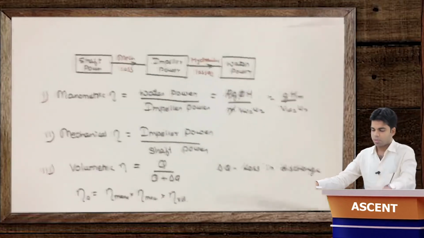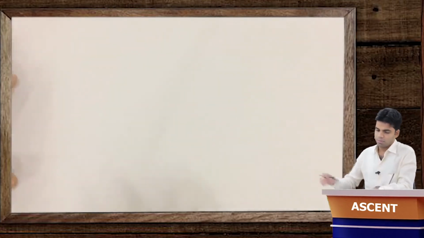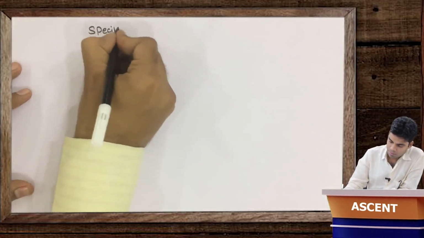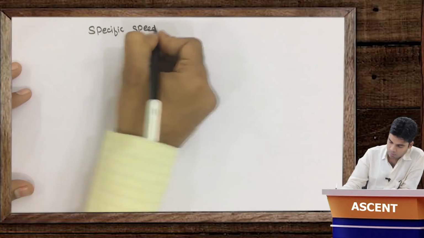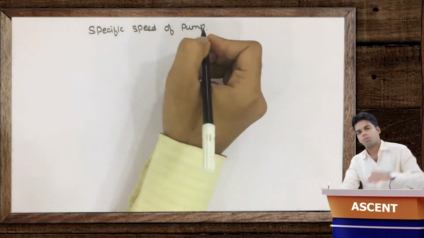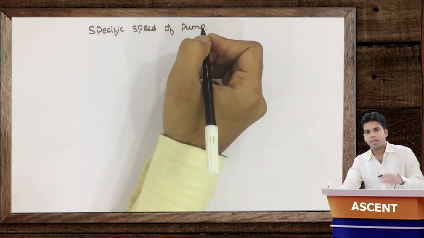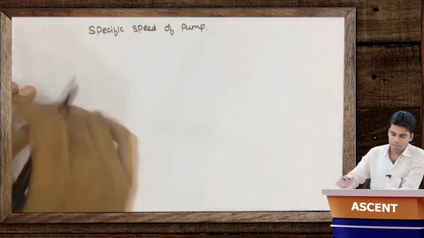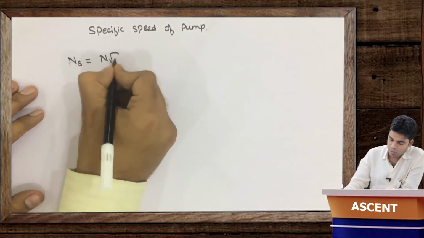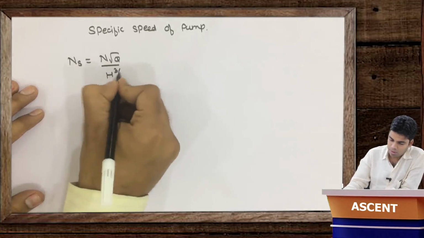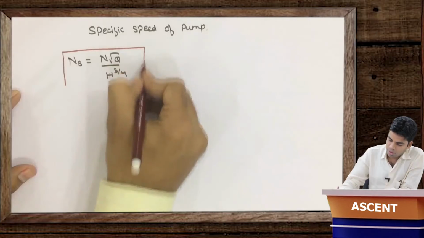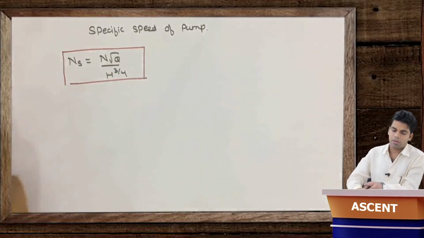Next is the specific speed of the pump. Okay, as I told you, we will not get into much detail for this pump because we have already understood the turbine in detail, and this is just the reverse of turbine. So the specific speed Ns is equal to N root Q upon H raised power 3 by 4. You have to remember this term, specific speed of pump, N root Q upon H raised power 3 by 4.